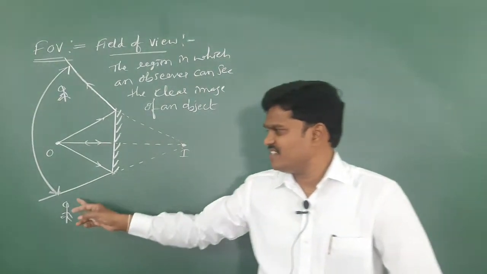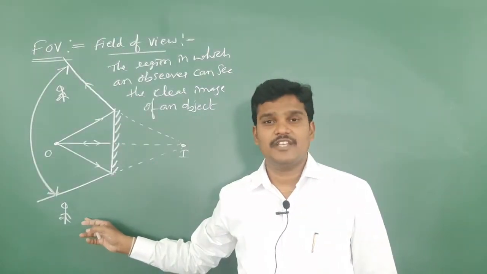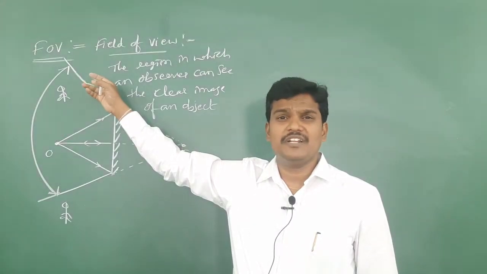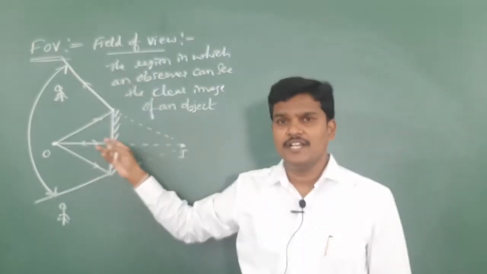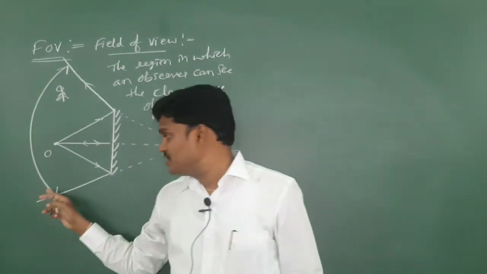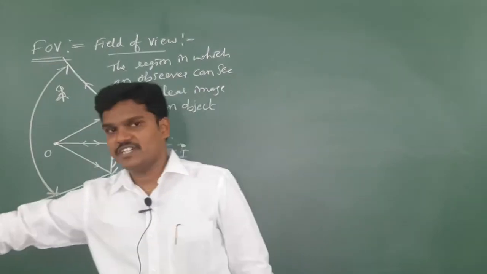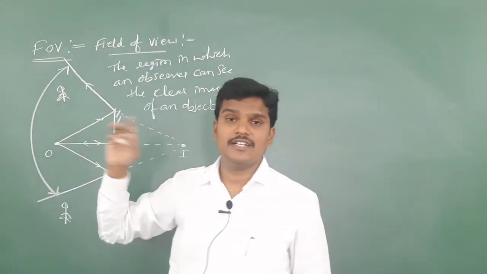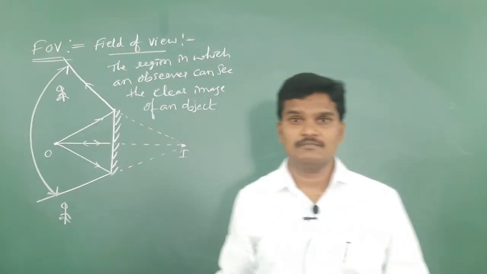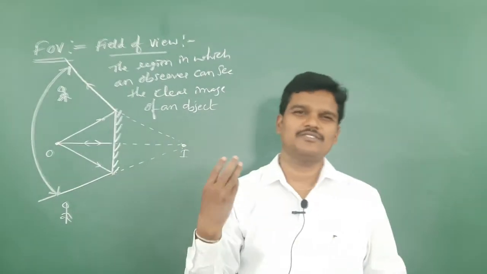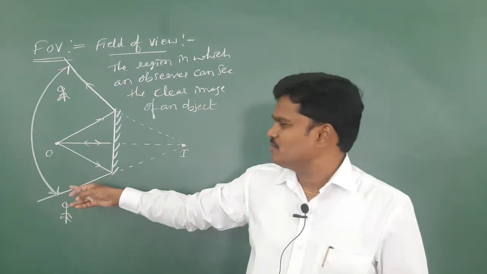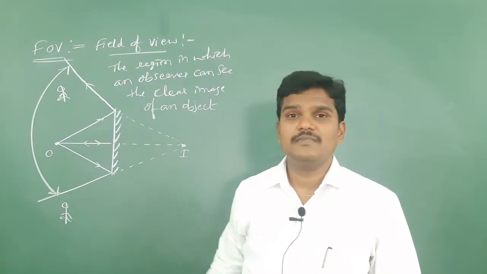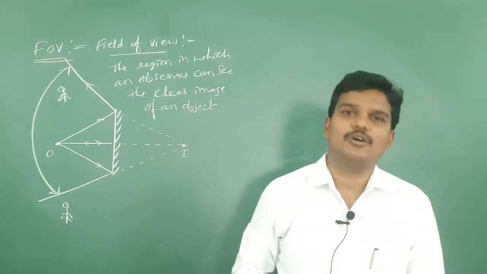If the observer is here, he is unable to see the image of the object. If he is here, he is unable to receive any light rays coming from the mirror. If he stands in between these two light rays, of course you extend them, then that observer receives the light that will be incident on the retina of the eye. So if he stands in between these two regions, then he is able to see the image of the object.